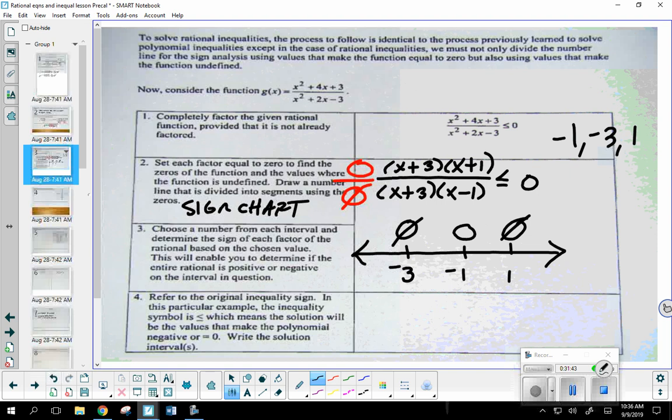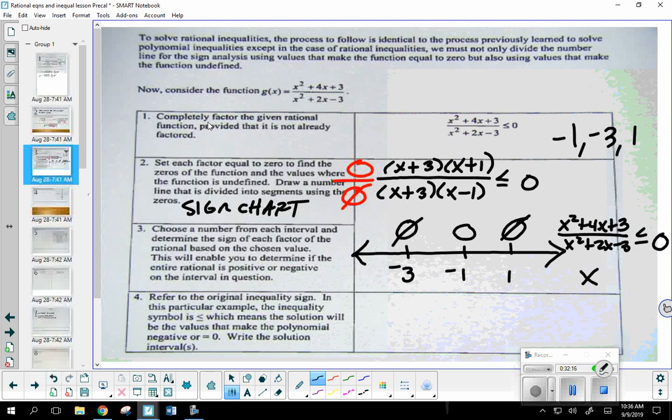In the top right corner, you always put the original problem that you're solving. Okay, so I'm going to write x squared plus 4x plus 3 over x squared plus 2x minus 3 less than or equal to 0. And then in the bottom right corner, you go ahead and put the variable x, because these values of x are very important to the graph. Okay. Well, there's only one other thing we need to put on the sign chart, and we should be able to start getting our answer.